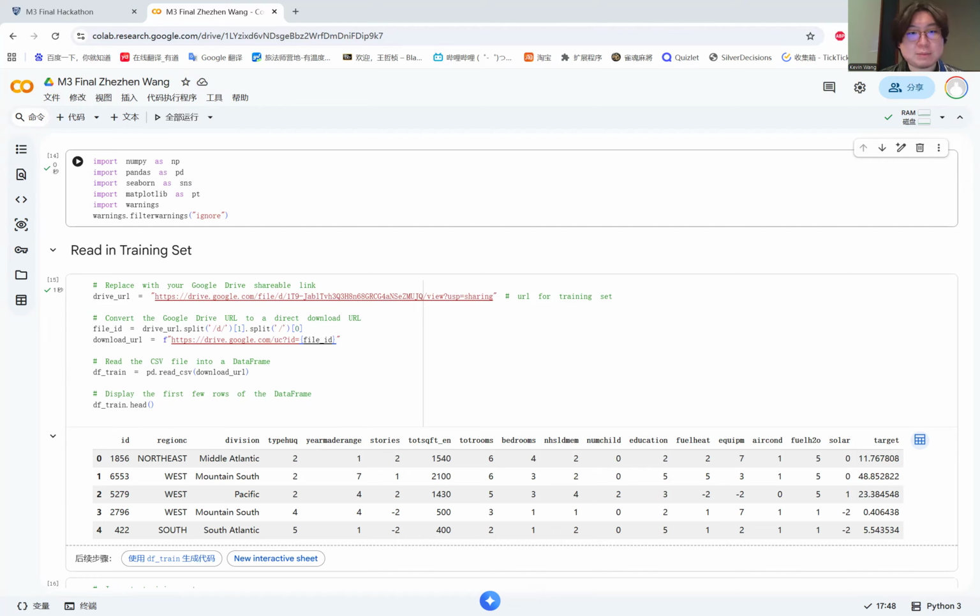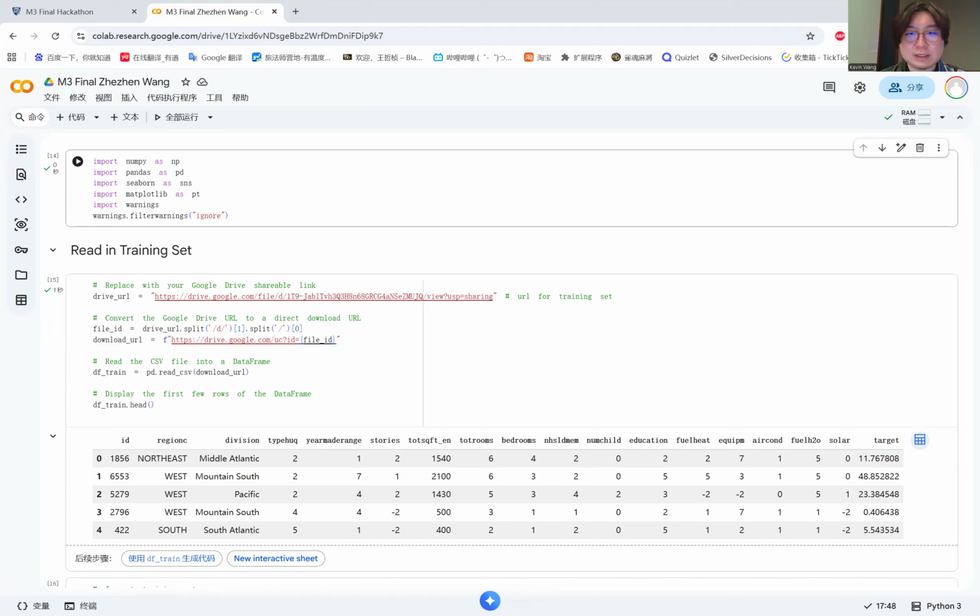So next, I built a pre-processing pipeline. I separated the numerical and categorical features to treat them properly. For numerical variables, I applied median imputation to handle missing values. For categorical variables such as region and divisions, I used most frequent imputation followed by one-hot encoding.